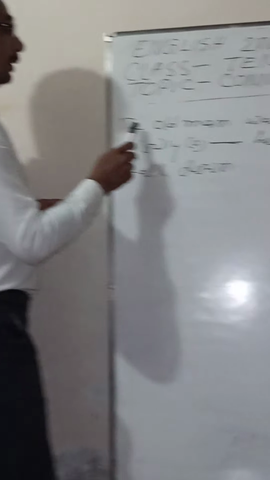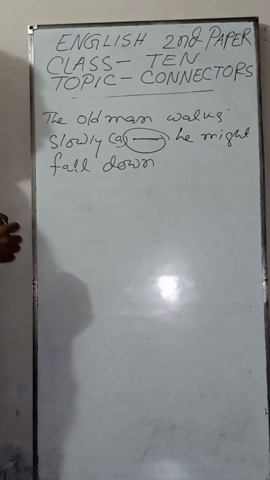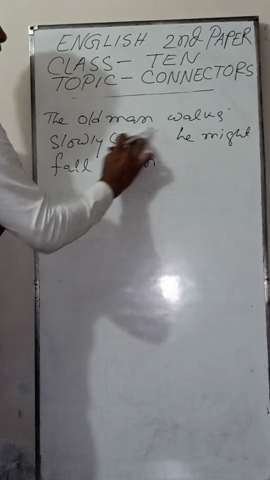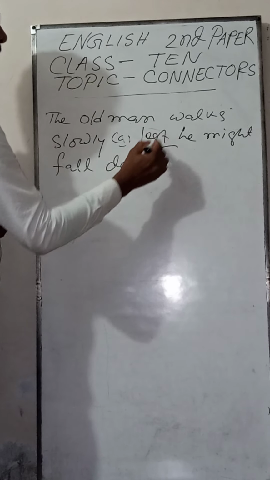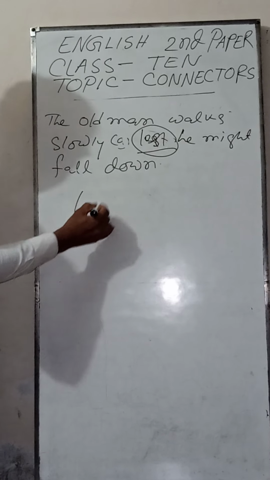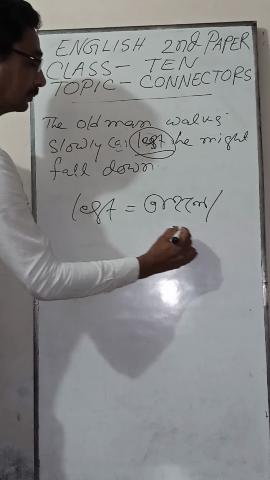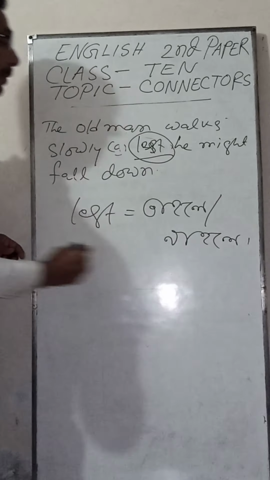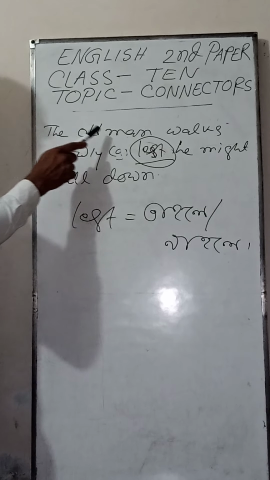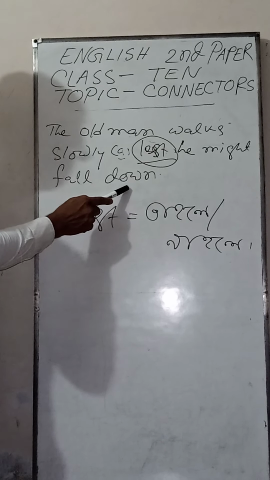For example, you see that the old man walks slowly, and here, what connector will you write? And here is lest. You see, lest. Lest is a connector, and the meaning of lest I have written here in Bengali. The old man walks slowly, lest he might fall down.